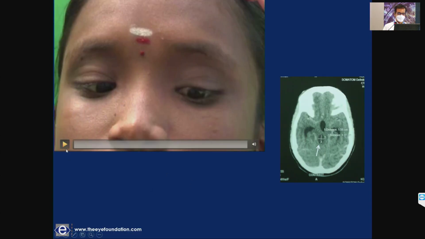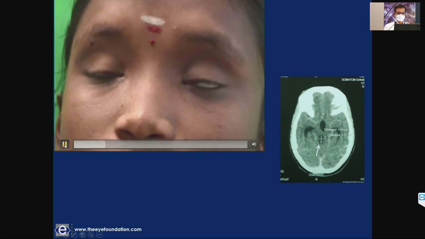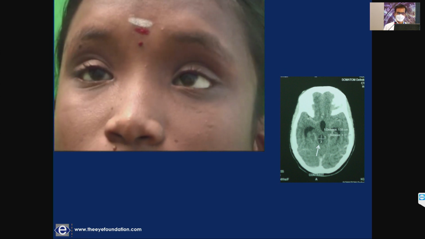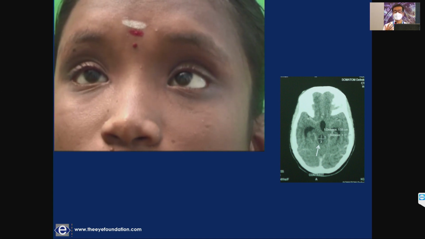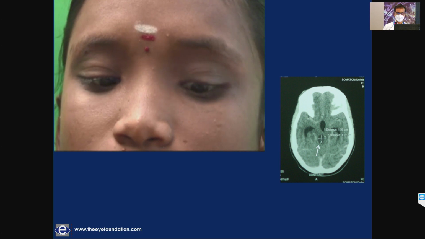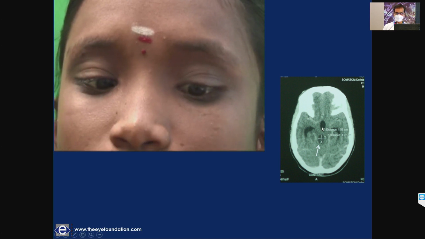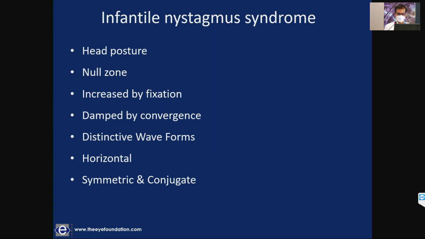So this is another very typical eye movement which you need to recognize. This is not a nystagmus, even though it's called convergence retraction nystagmus in Parinaud's dorsal midbrain syndrome. So this patient also had papilledema. You notice the dilated third ventricle here, and this was the tumor. The patient had a glioma in the dorsal midbrain, and did not survive.